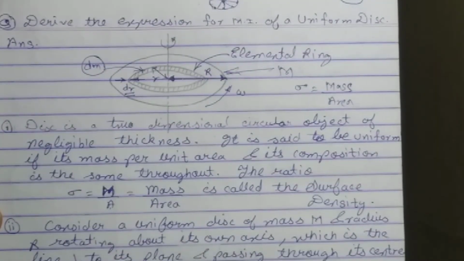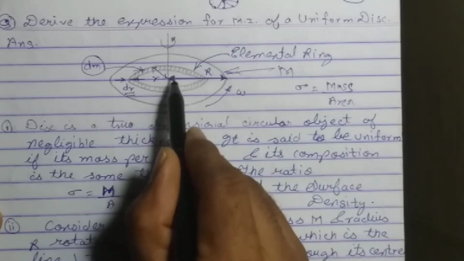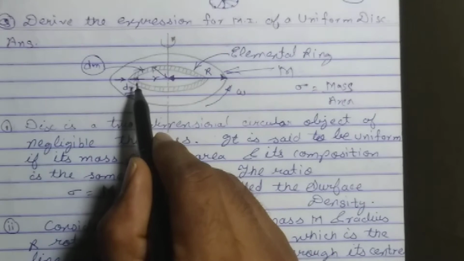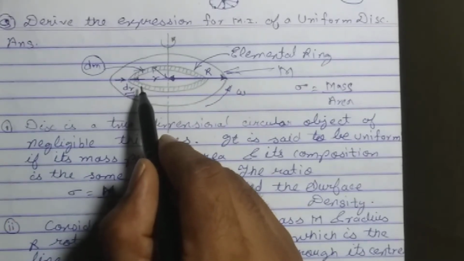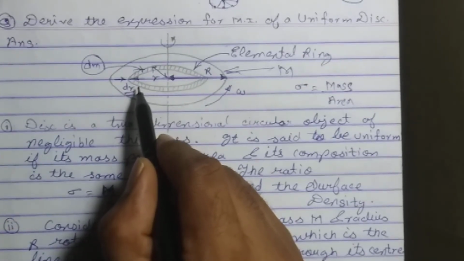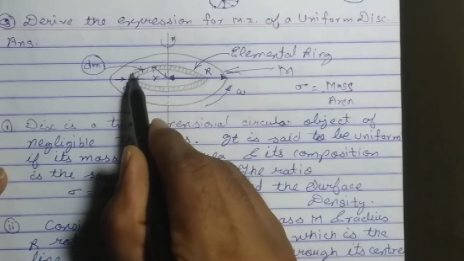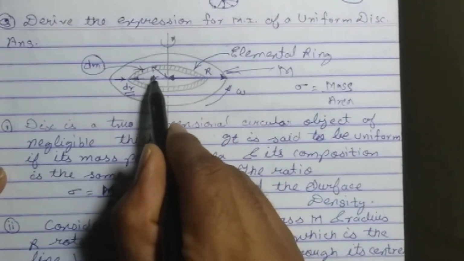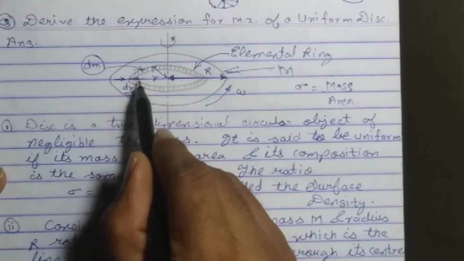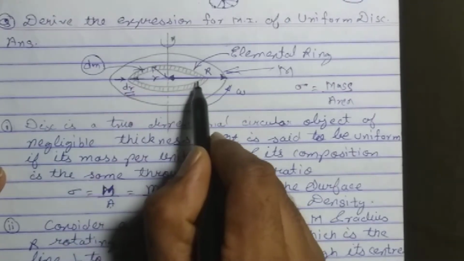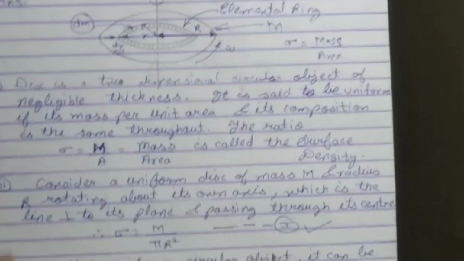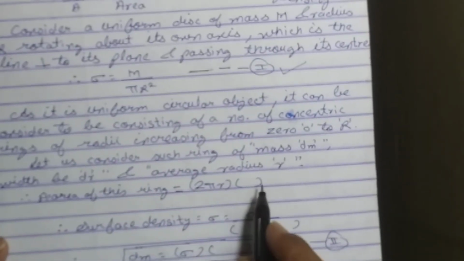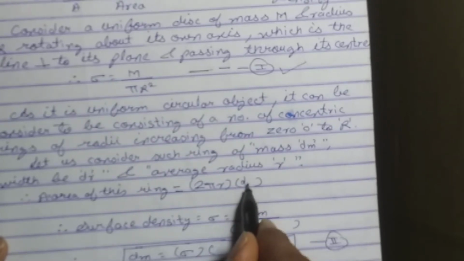Students, now I will find the area of this particular ring. What is the general formula for area? Length into width, or length into breadth. So students, what is the length of this ring? It is the circumference of this ring whose radius is r, and the width is dr. So what is the area of this ring? Circumference multiplied by width. What is the width here, students? dr.